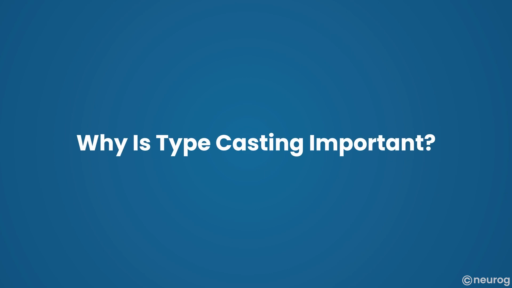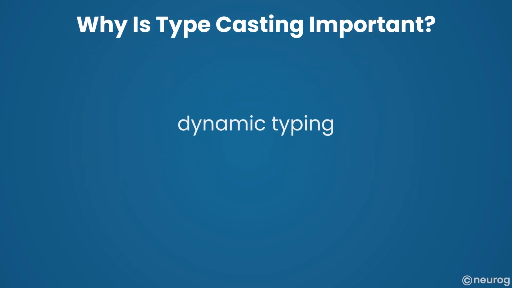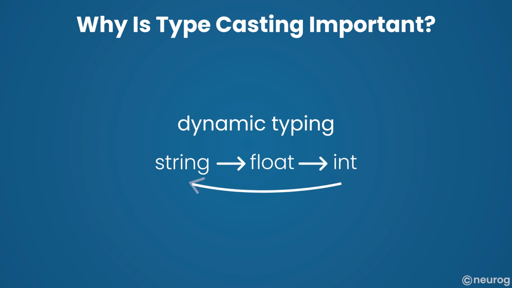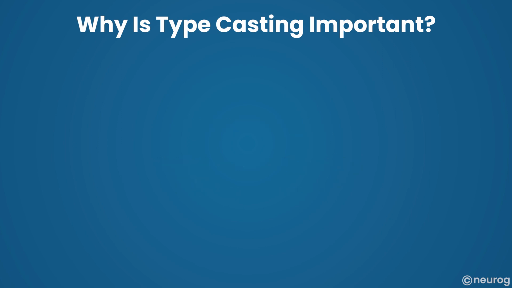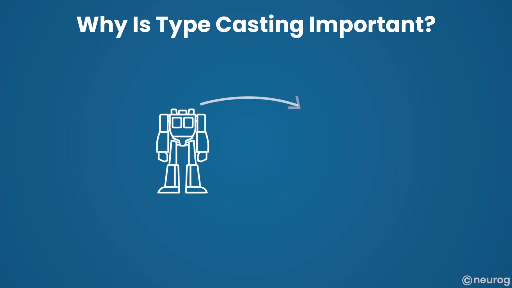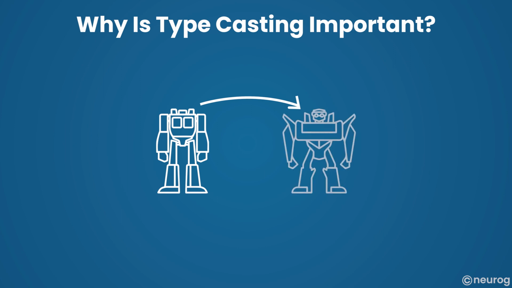Now let's explore why typecasting is important. Python uses dynamic typing, which means variables can change data types as needed. Typecasting allows you to control the behavior of your program by converting data to the desired type. Think of a transformer toy. It can change from one form to another. In Python, typecasting transforms data as needed.